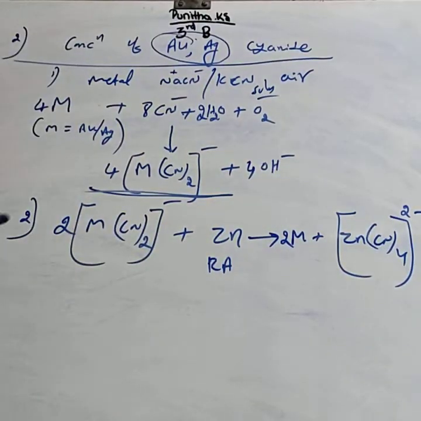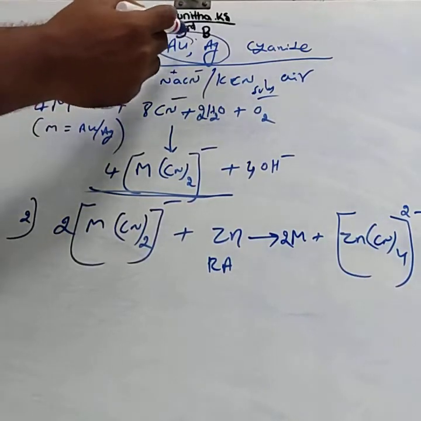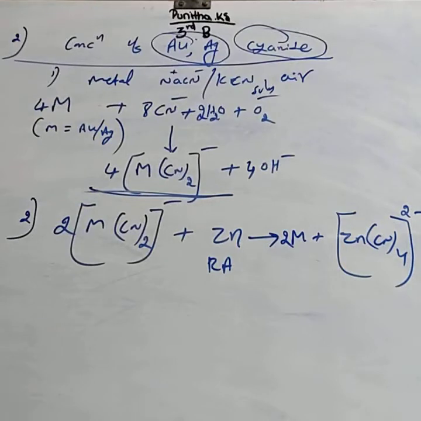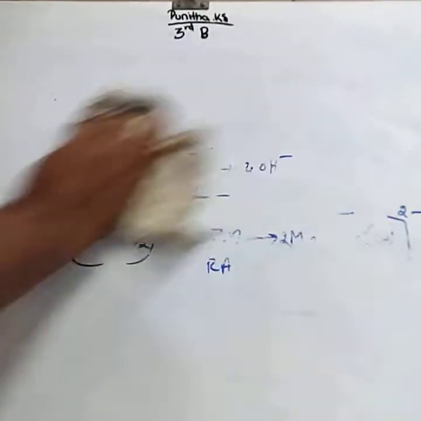This is about the concentration of either gold or silver by using the cyanide process. This is about the concentration of the ores. It includes gravity separation, magnetic separation, froth flotation and leaching. This is the first principle, concentration of the ore.